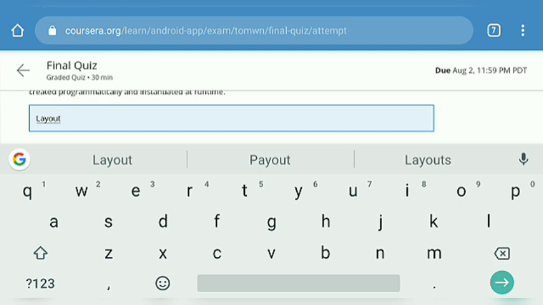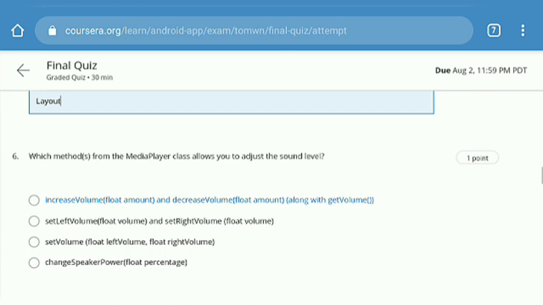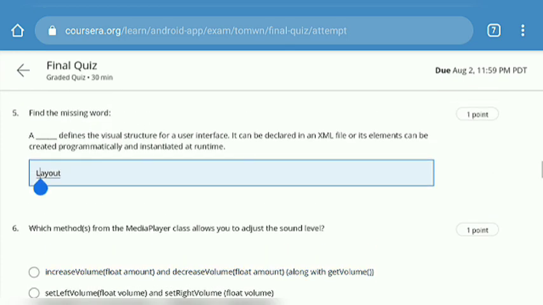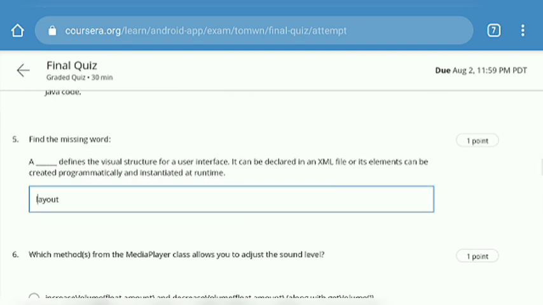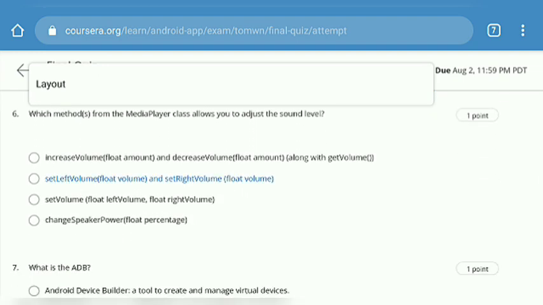You just take care that the first letter of layout is in small case, not an uppercase letter. Here I wrote it in uppercase and now I'm going to change it. Then this is the correct form. You also take care about it.